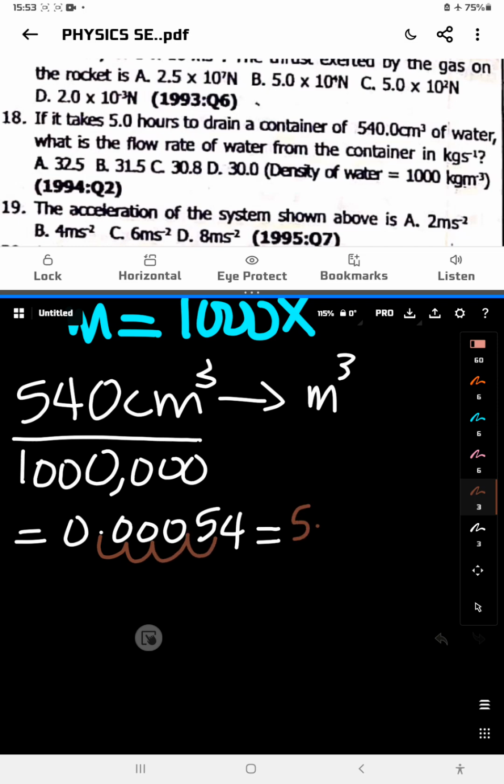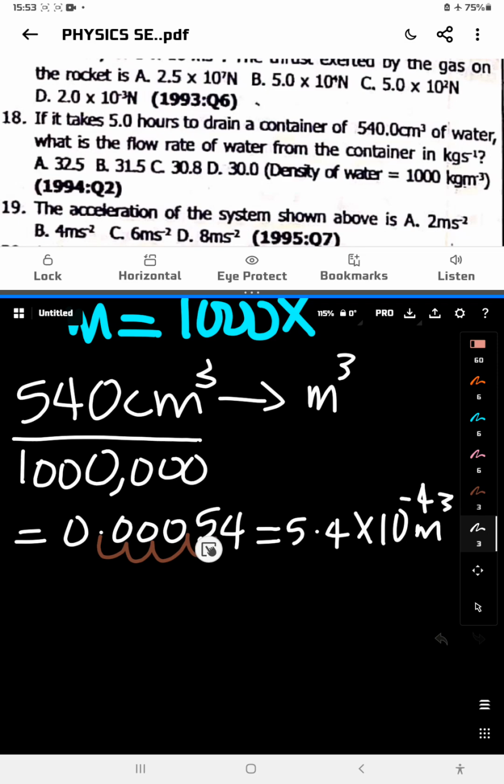So you can say 5.4 times 10 raised to the power of minus 4 meter cube. So now like this they convert them. What I just literally did, I carried this 540, divided it by 1 million. You can use it like this, but for the exam they just give it to you like this as he gives you.